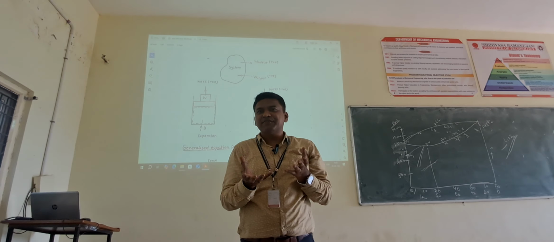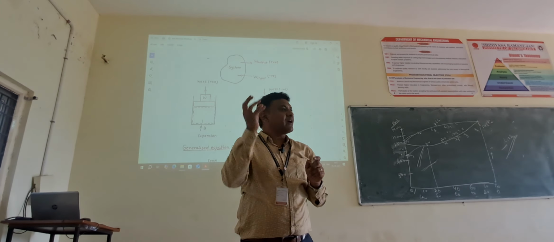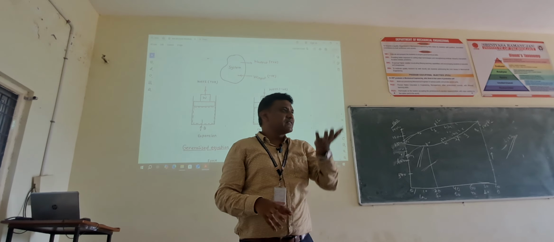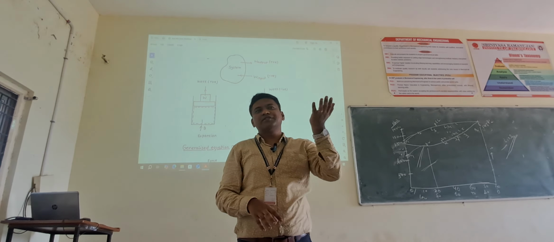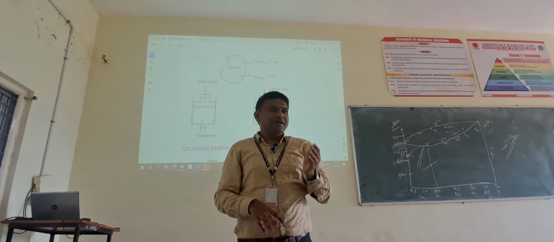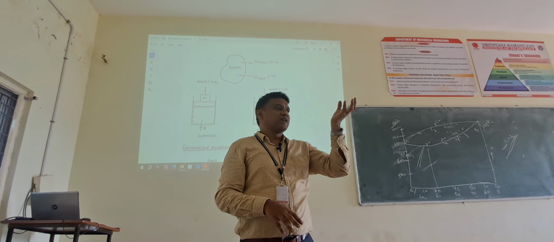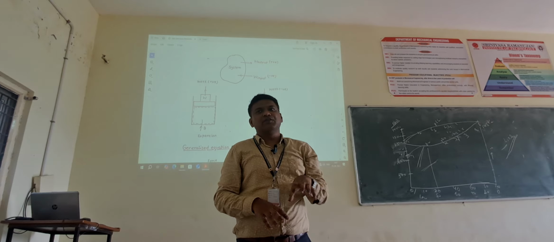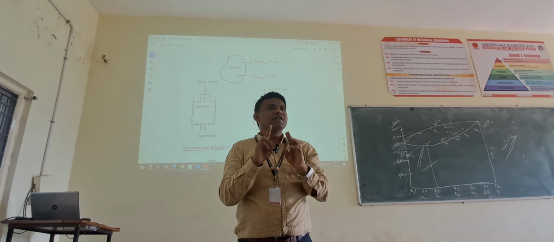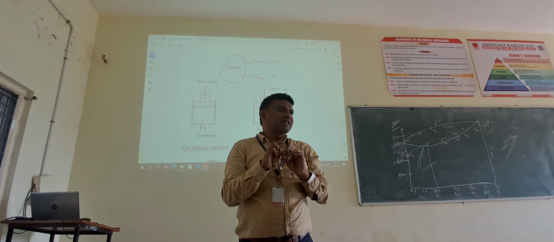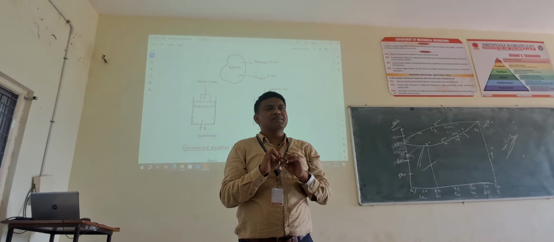Expansion work means the system will do work. Compression work means we do work on the system. Work done on the system is compression. Work done by the system is expansion work. Work done by the system is positive, work done on the system is negative. If it is expanding, it is called positive work. If we are compressing it, negative work. So we have two types of works in thermodynamics: expansion work and compression work. Work done by the system is positive, work done on the system is negative.